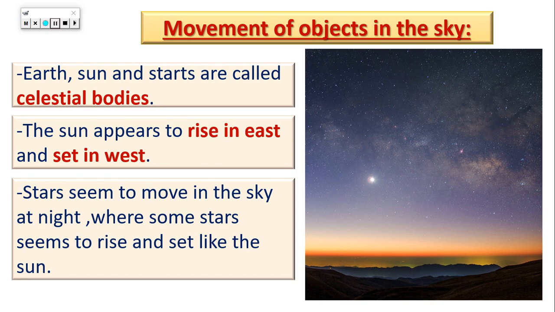Movement of objects in the sky. At first, any object that floats in space, we call it a celestial body. We call it what? Celestial body. So Earth, Sun, 8 planets, Moon, all of them we call celestial bodies because they float in space. And as we said before, the Sun rises in the east and sets in the west. And as we said before, why do we see the Sun, the planets, and the stars moving across the sky? Yes, because the Earth rotates around its axis.